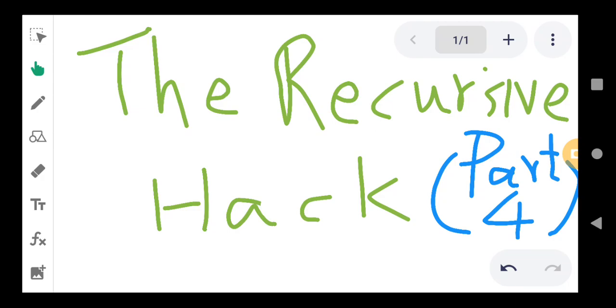In the next example, I'm going to give you the final example in the recursive hack, which is something related to a time-traveling paradox.